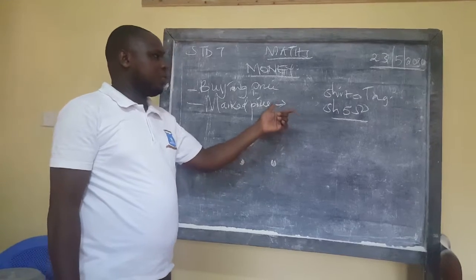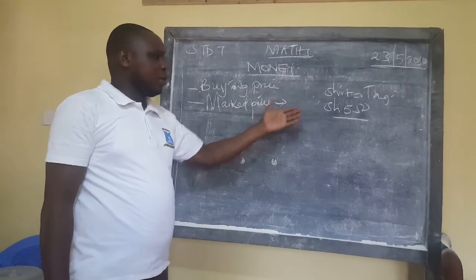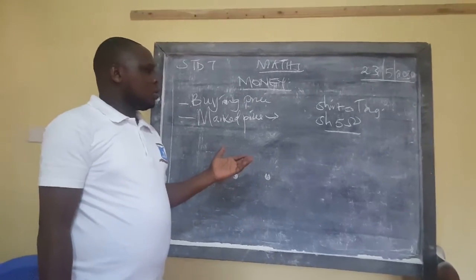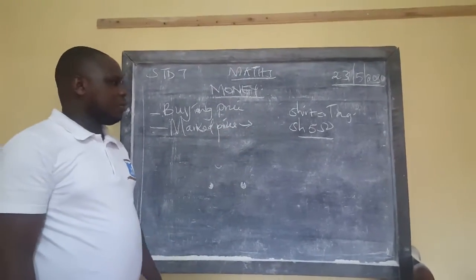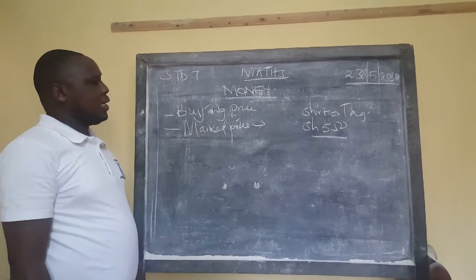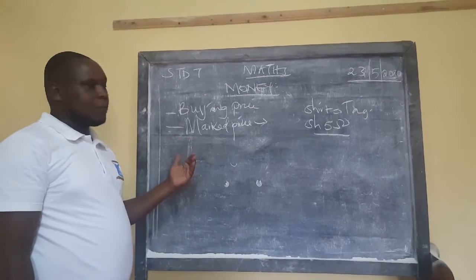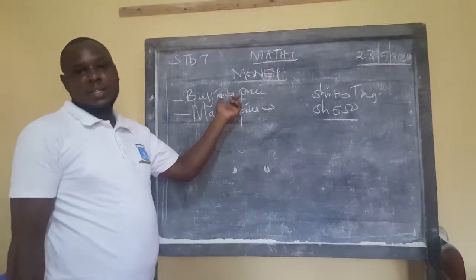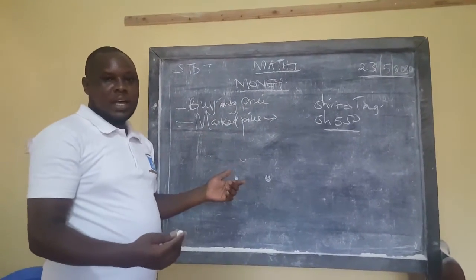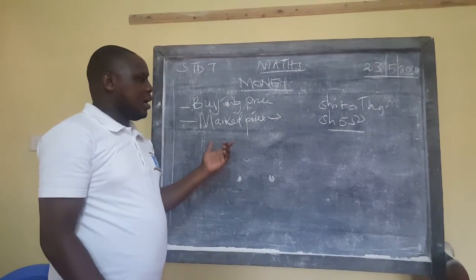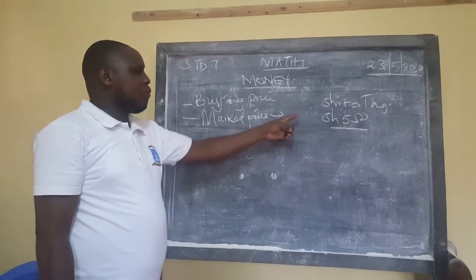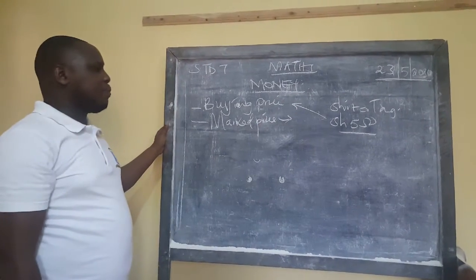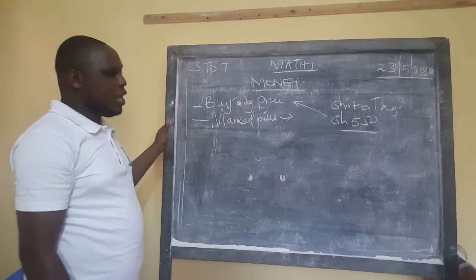This is more so when you go to the supermarket, you find it written 550, and so there is no time you need to discuss bargaining about the price being lowered. So it starts at 550. So if you buy that shirt at 550, that is the buying price. What was your buying price? How did you buy that thing? What amount? So if you buy that shirt, the buying price will be 550.